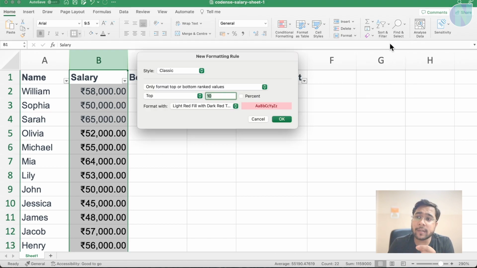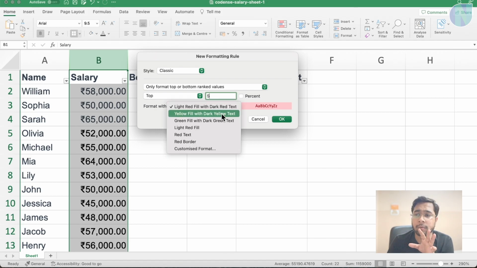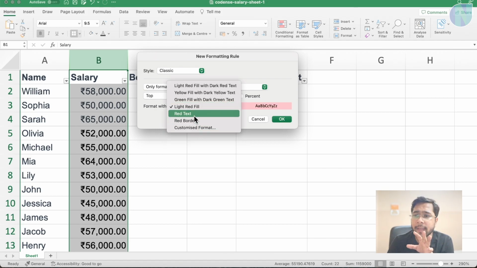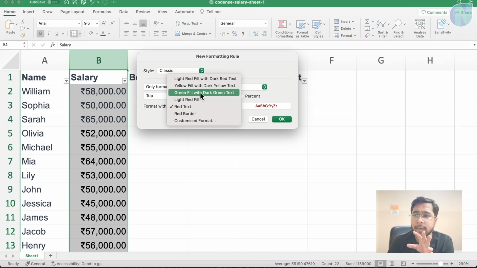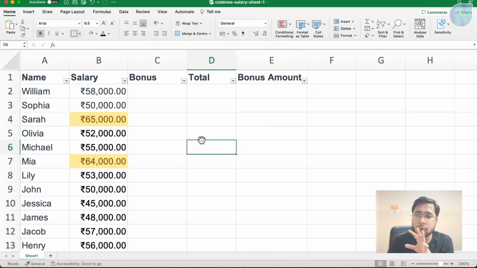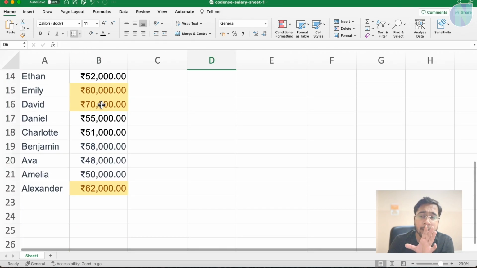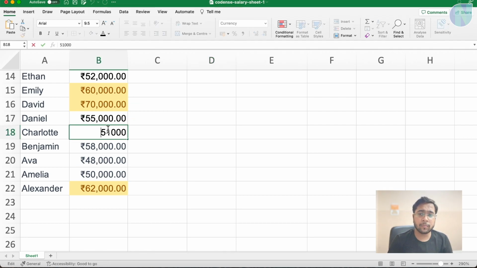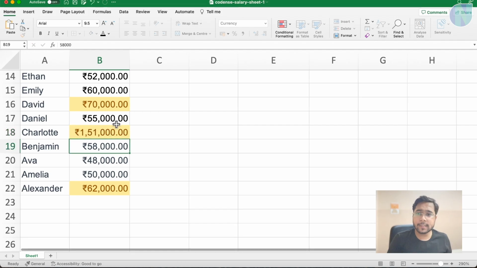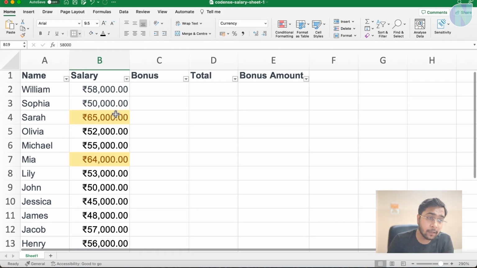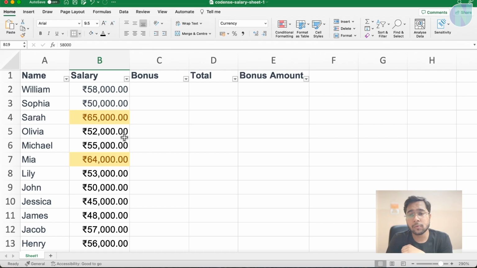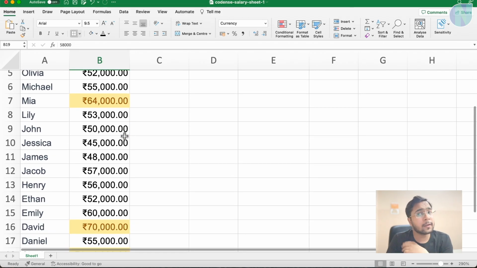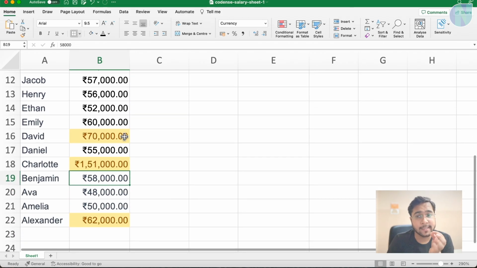Like you want to set the top 5 items to have red, or the top 5 items to have any other thing, like red text, green text, or yellow. So the top 5 values will be yellow. Now if I change a value to a bigger value like this, you will see automatically again the top 5 values are yellow. All the order got updated. So yes, this is real time.